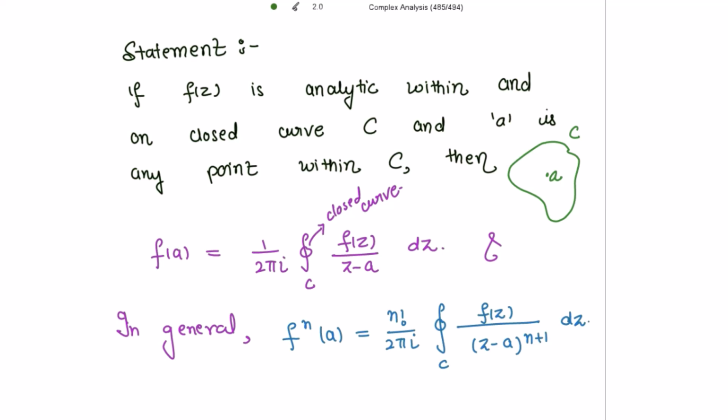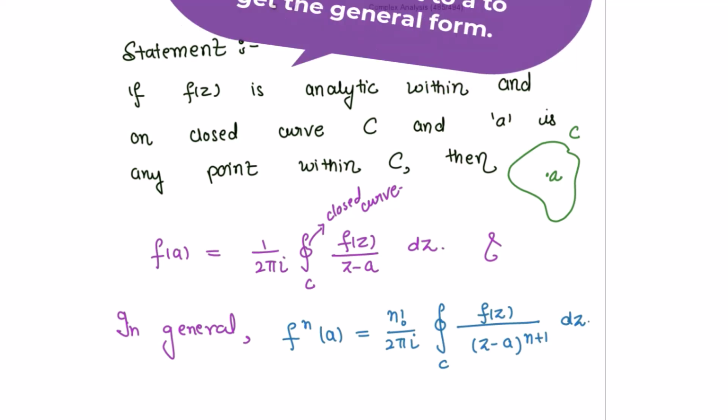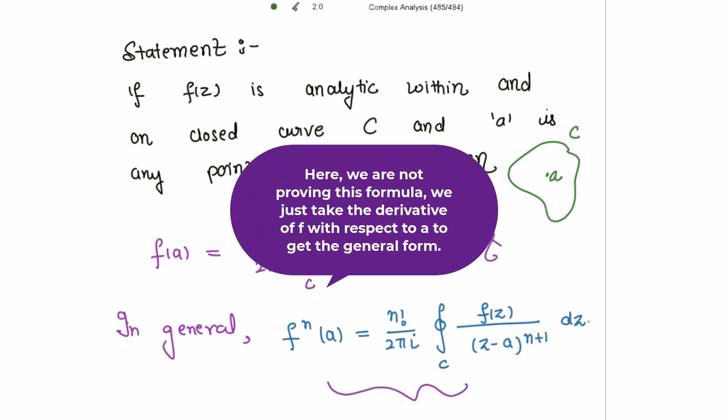And in general, if we take the nth derivative of f(a), then that will be equal to n factorial divided by 2 pi i times the integral of f(z) divided by (z minus a) to the power n plus 1 over the closed curve C. It is very easy to learn. If I am having n over here, then the factorial will be n factorial, and here you have to raise the power n plus 1, for the nth derivative.